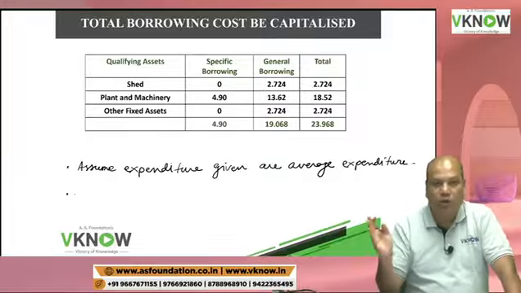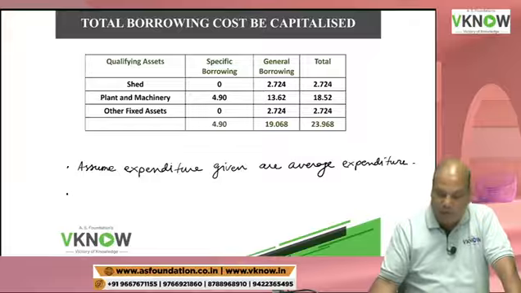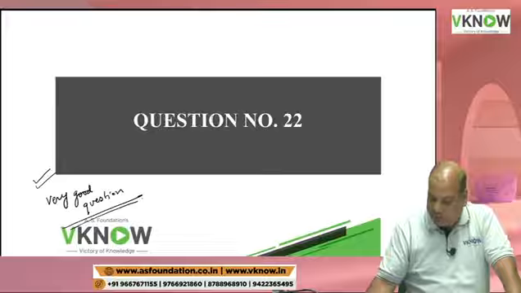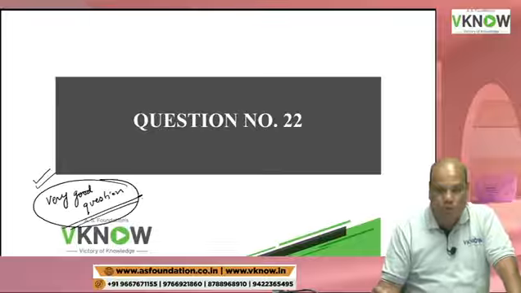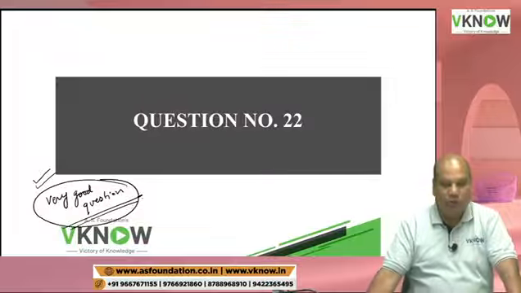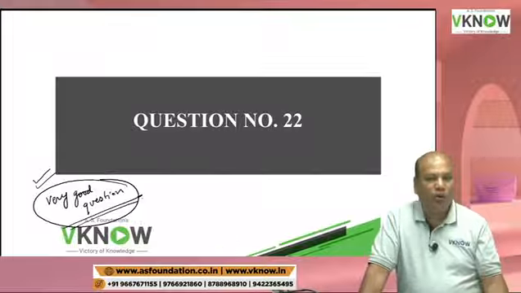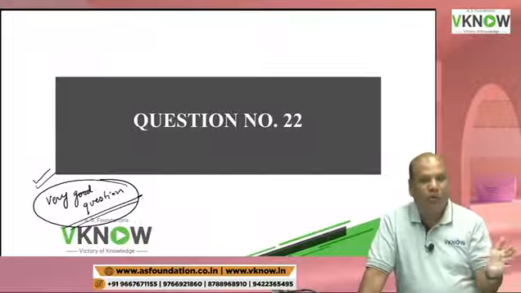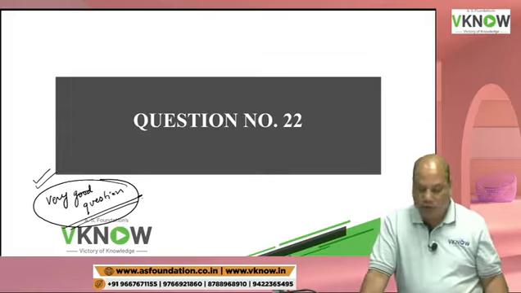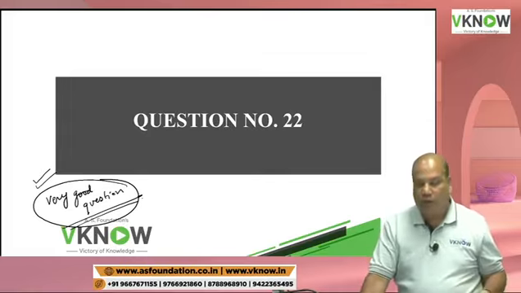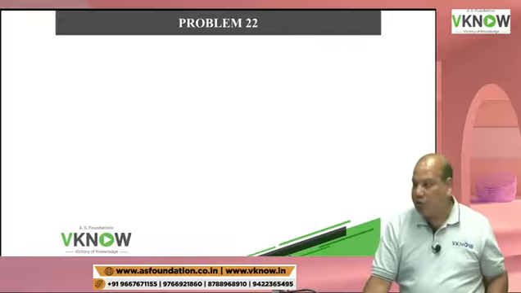Now we'll take a question where expenditure is given on different dates. That is why I said the next question is better. It is a more appropriate question. Question 23, practically that is not how it will work, because expenditure will be incurred at different points of time and we have to get the weighted average of expenditure. Anyway, you have raised a very good query. Come to question number 22.